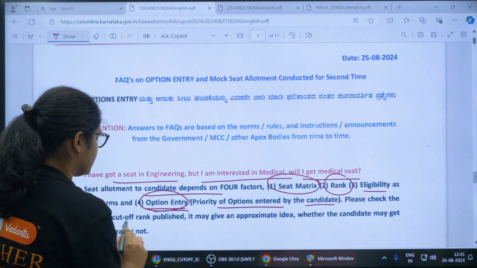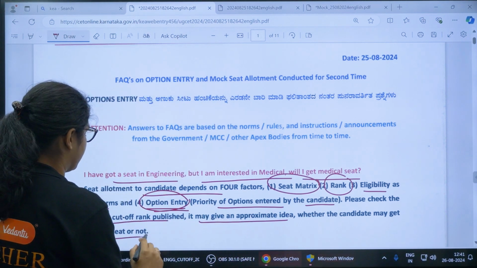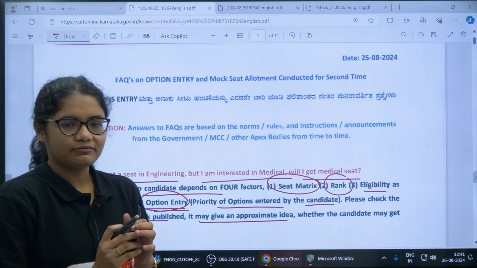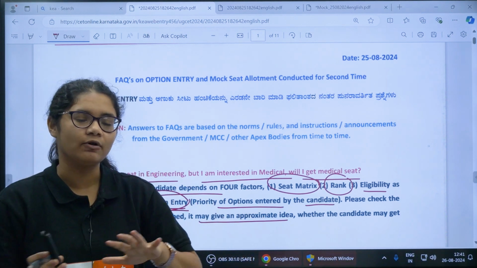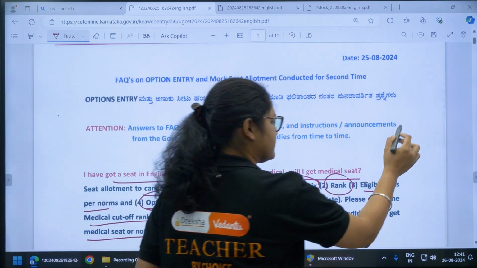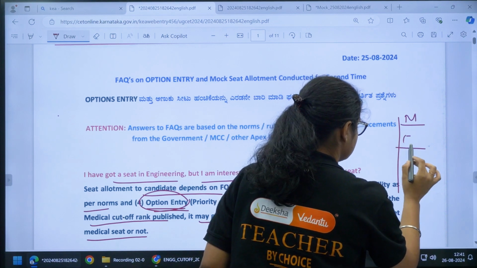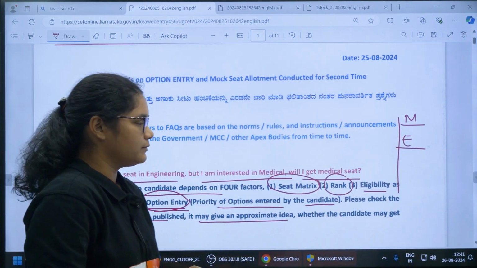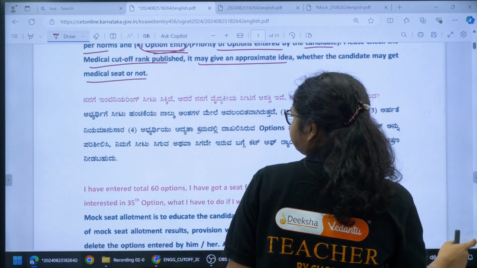Now please check the medical cutoff rank published. It may give an approximate idea whether the candidate may get the medical seat or not. So you have to check the cutoff released, and you have to check your rank. If your rank falls in this cutoff and you are interested in medical, then suppose your options are there, the first option you put medical and then you can put engineering. Okay, so in that way you can do. Okay, now coming to the next question here.